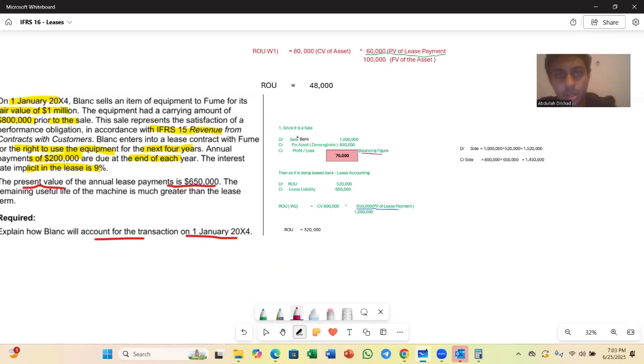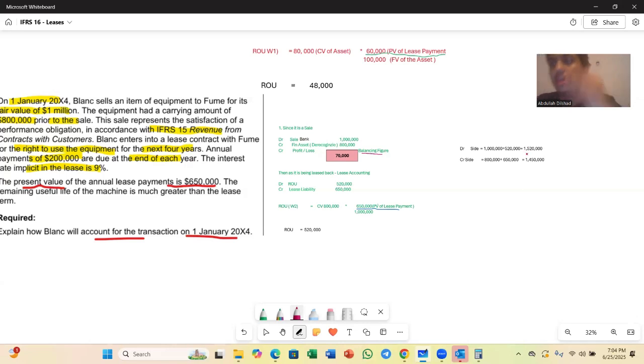So we know that on the debit side there are two entries, which are your bank and your ROU, 1,000,000 and 520,000, which is equivalent to 1.520 million. On the credit side, there is 800,000 from your derecognition of asset and also a lease liability of 650,000. So 8 plus 6 is 14, 1.450 million.